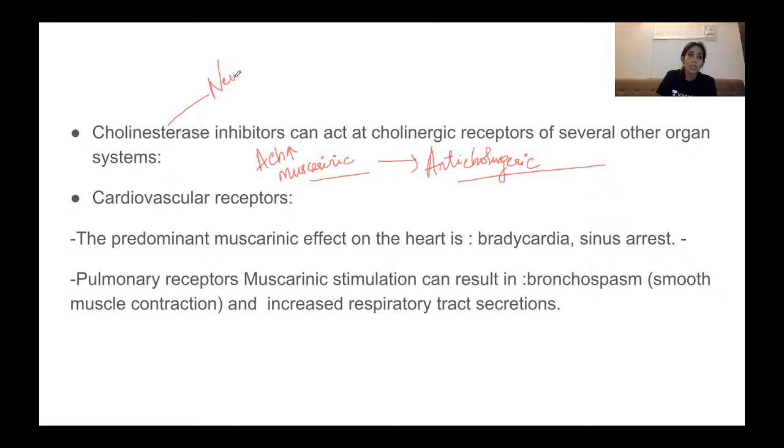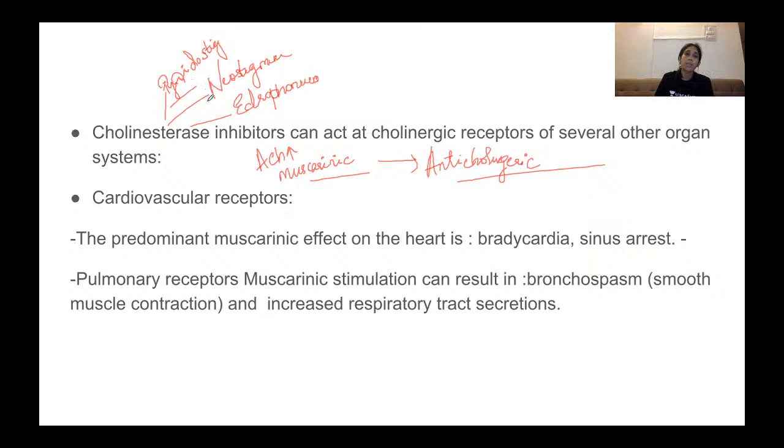Basically, neostigmine, edrophonium, and pyridostigmine.